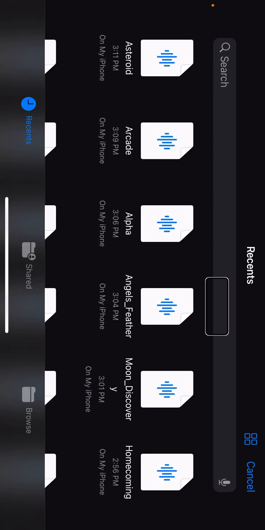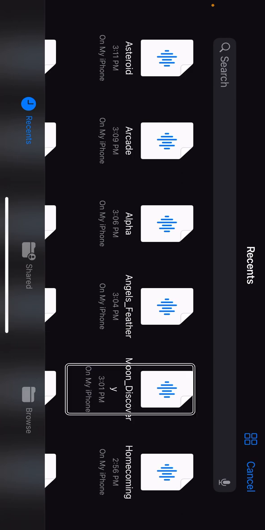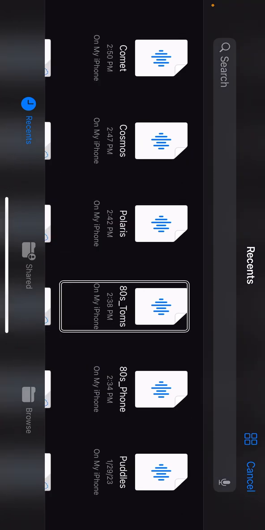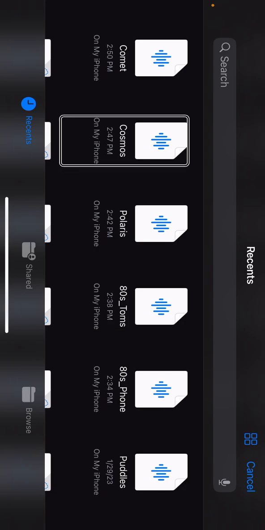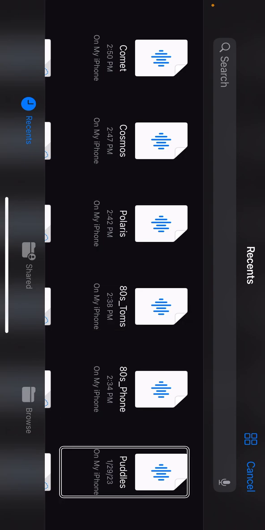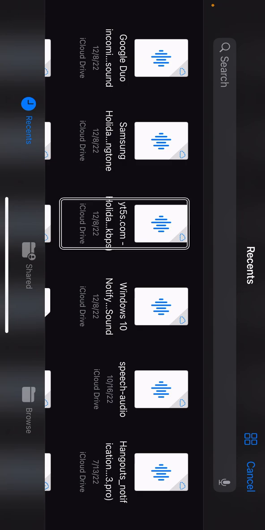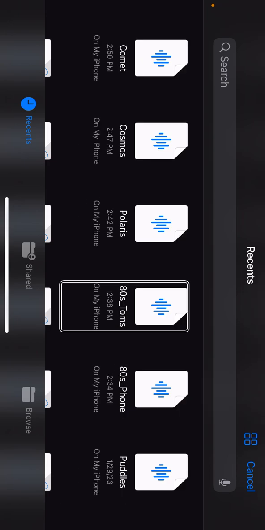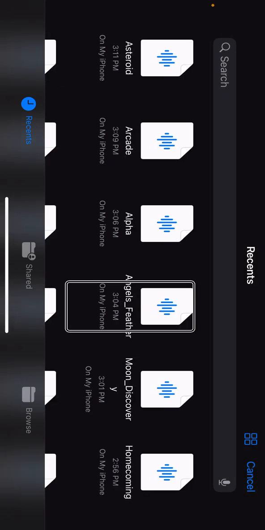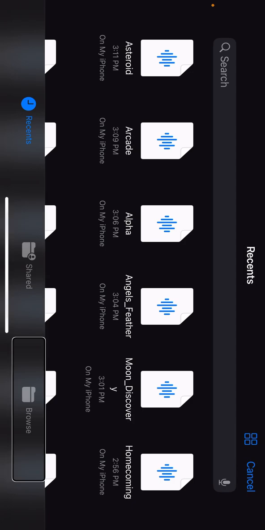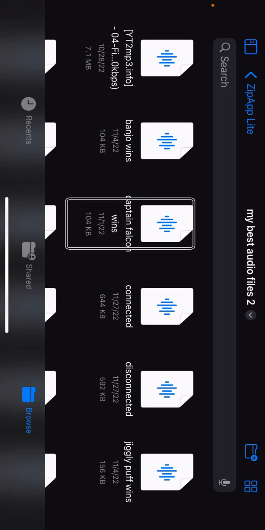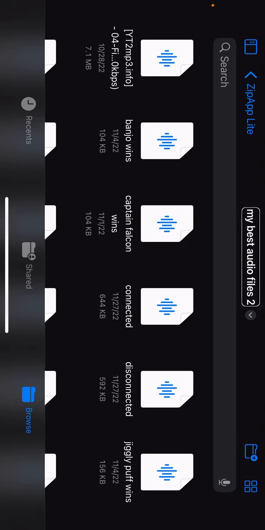Recents, the folders with all the audio files, 80s homecoming, Cosmo, Polaris, Cosmos, Google Duo incoming, Samsung holiday ringtone, iCloud Drive, puddles, angels, Captain Falcon wins audio.